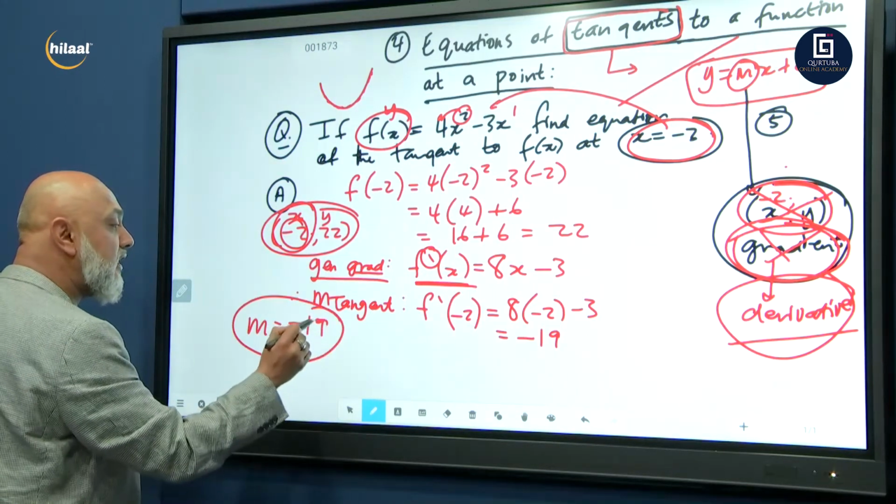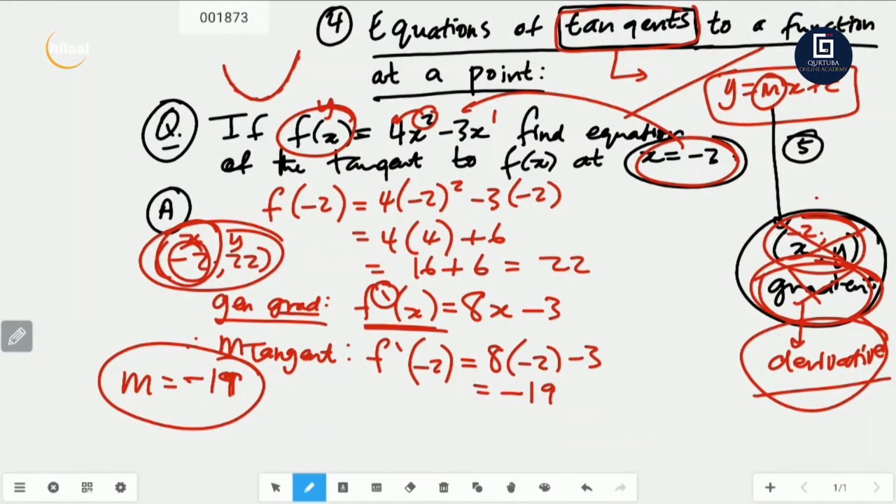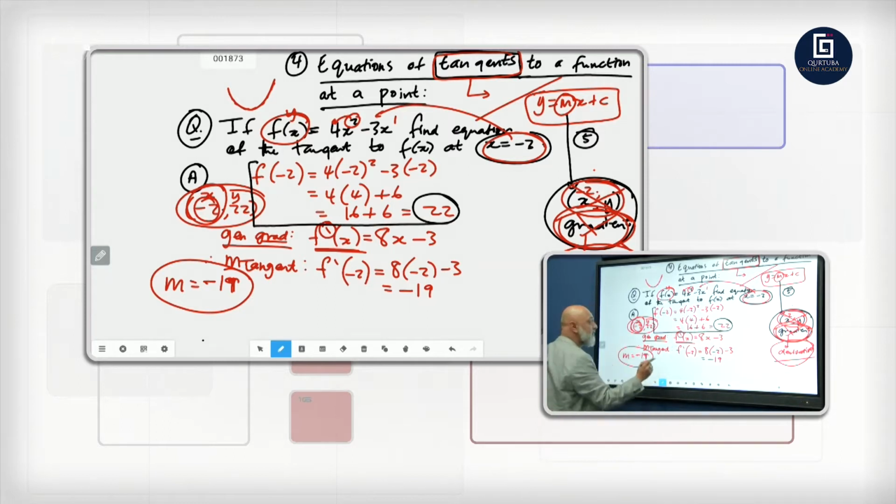So now what do we need to do? y is equal to mx plus c. Am I right? Of course. So now there it is: logical sequence, logical process. Step number 1, get the x and the y. Let's write it out again for you. Step number 1, you get your y value.